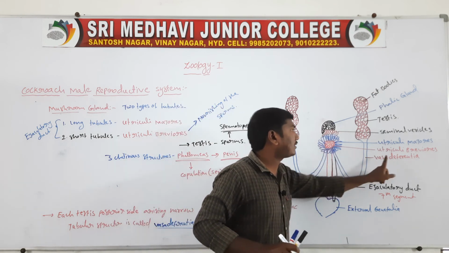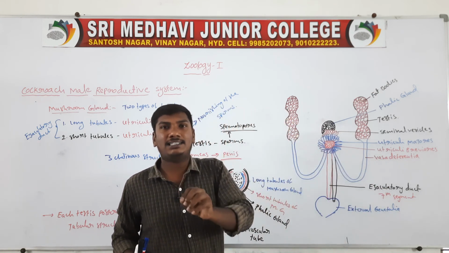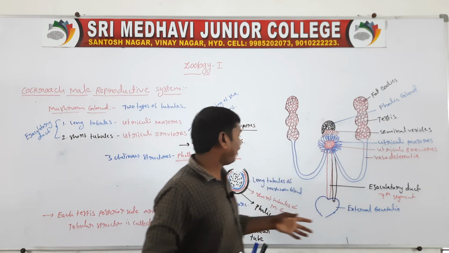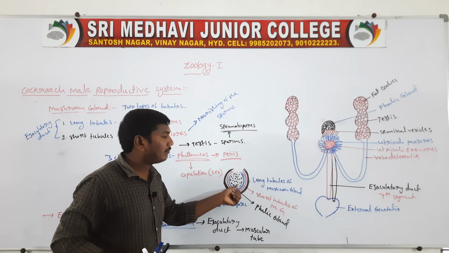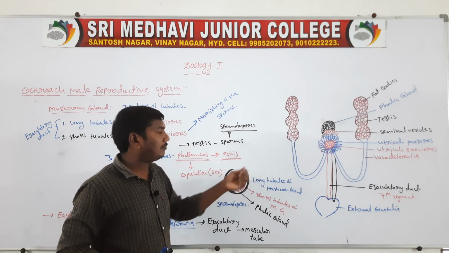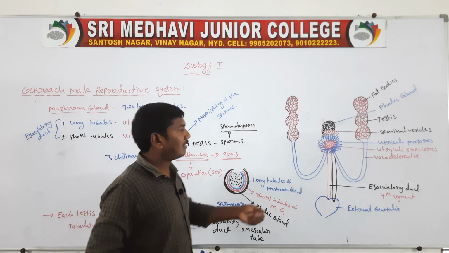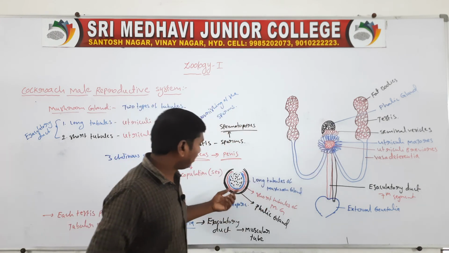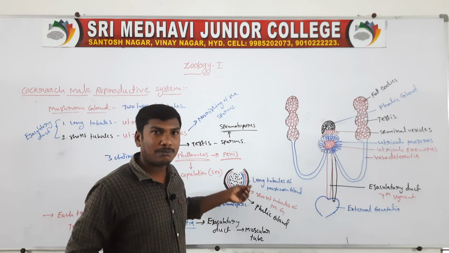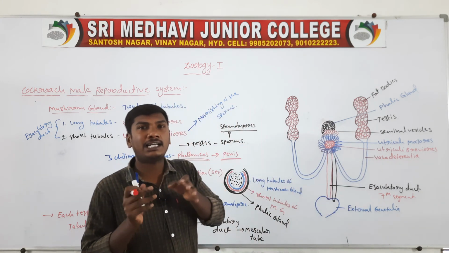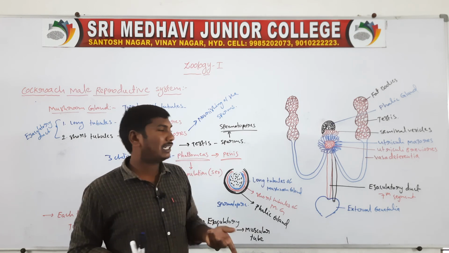The short tubules are called utriculi breviores. The long tubules form the inner membrane of the spermatophore. The short tubules form the middle membrane of the spermatophore. Another function is the nourishing of the sperms, the nutrition of the sperms.